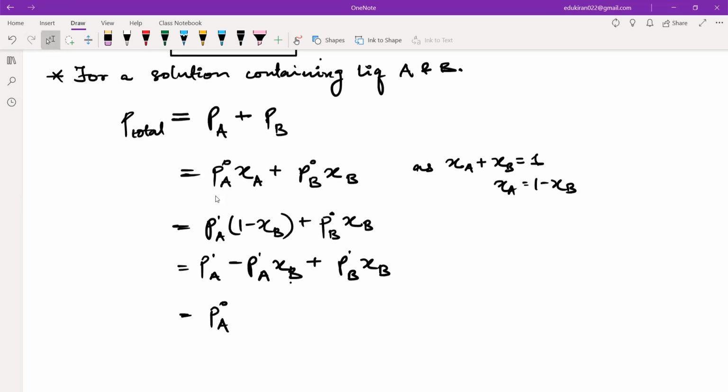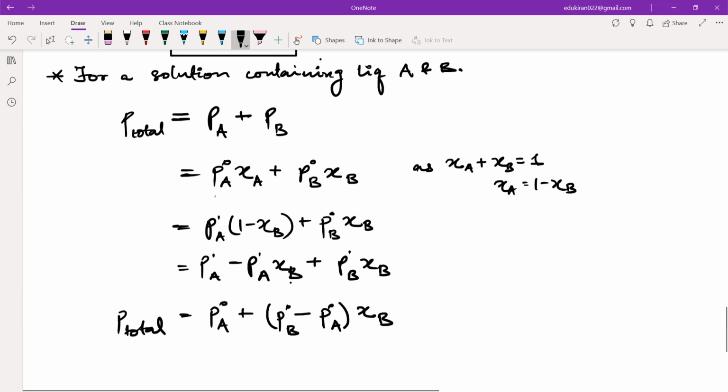This will be P naught A plus P naught B minus P naught A into chi B. Here we get P total.